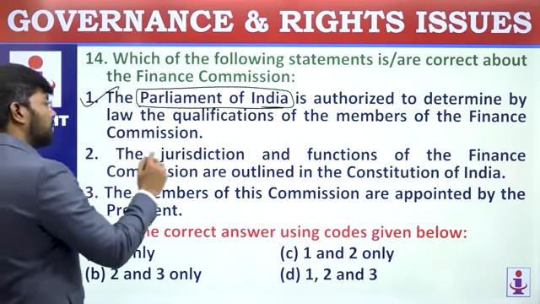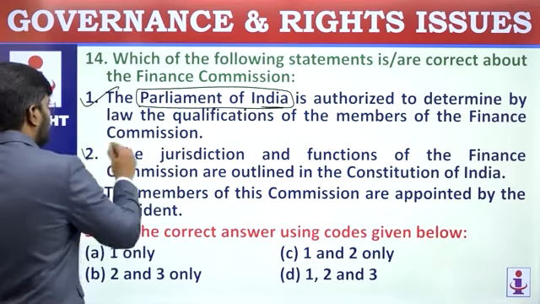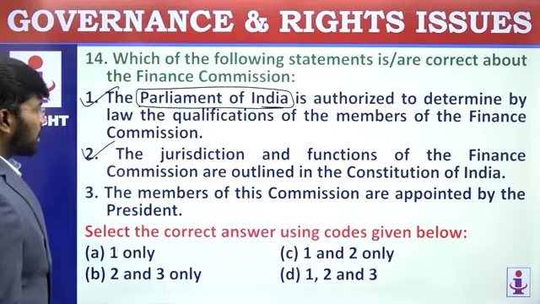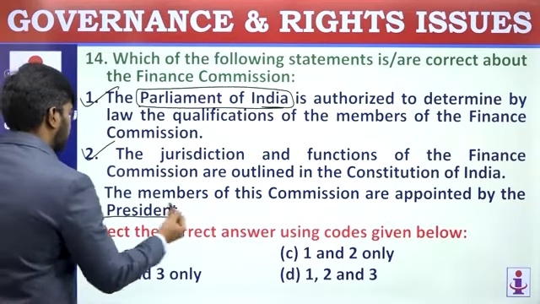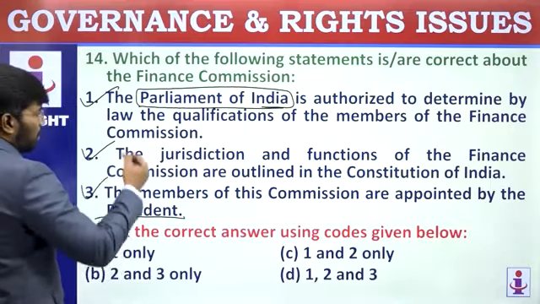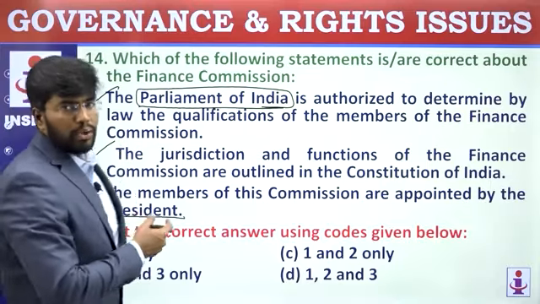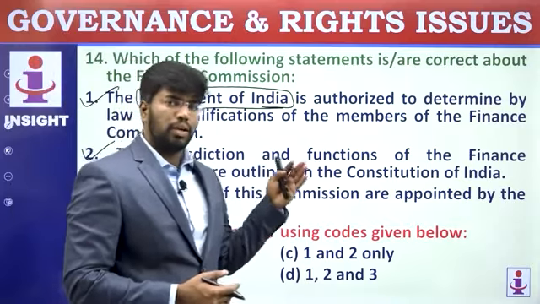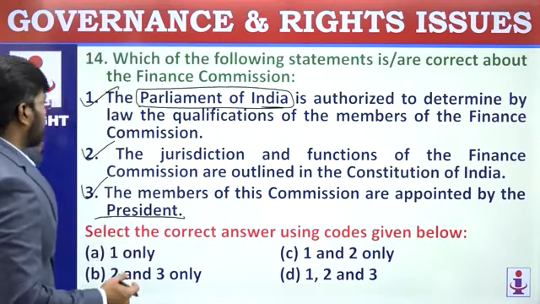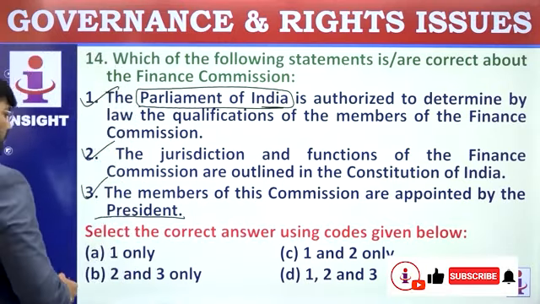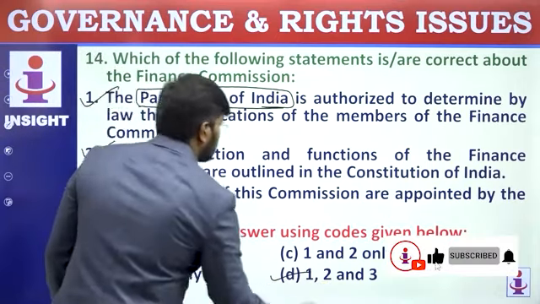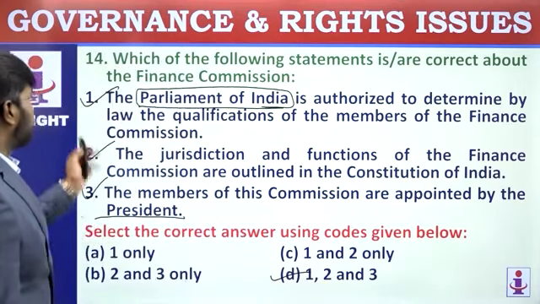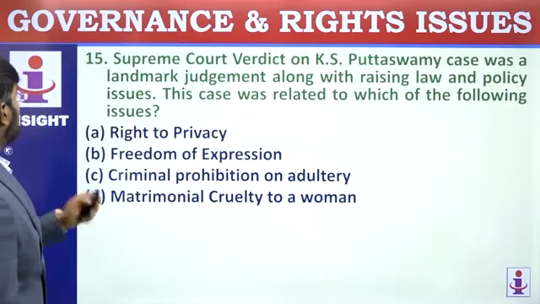Both jurisdiction and functions are also given under Article 280 of the Constitution. The members of the commission are appointed by the President. Yeah, 280. This is all 280 clause 1. So all these come under Article 280. They have picked up the clauses of 280 clause 1, 2 and 3, and arranged them in reverse, and all 3 are correct statements. So option D is the correct answer. They are asking for the correct answer, so be careful with that, whether it's correct or incorrect.